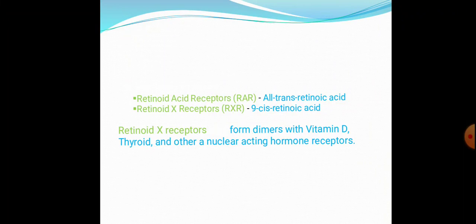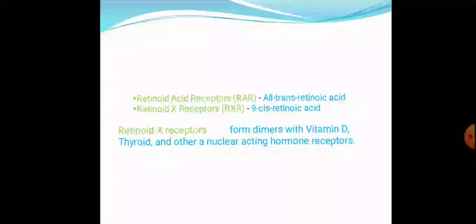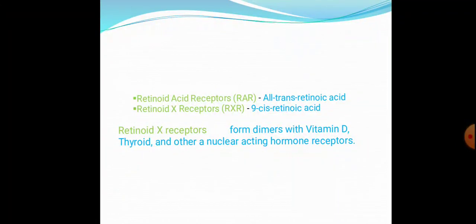One of the peculiar features of RXR receptors is that when the 9-cis retinoic acid binds, it forms dimers with vitamin D, thyroid and other nuclear acting hormone receptors.